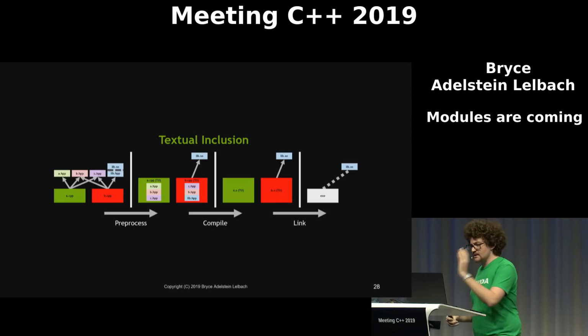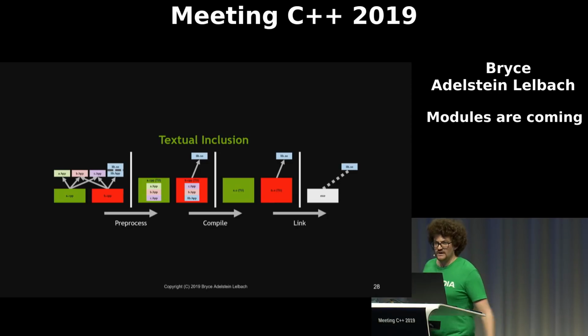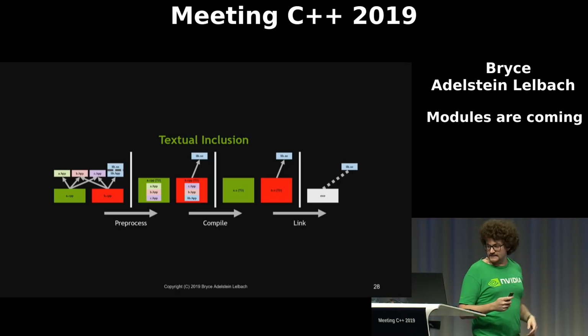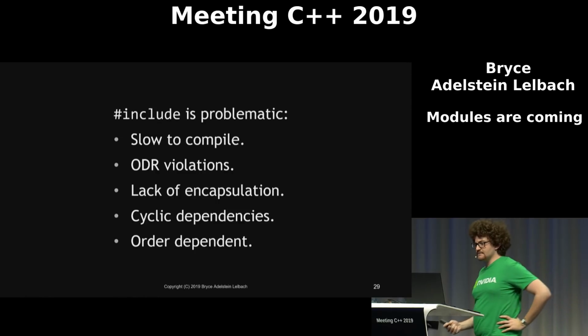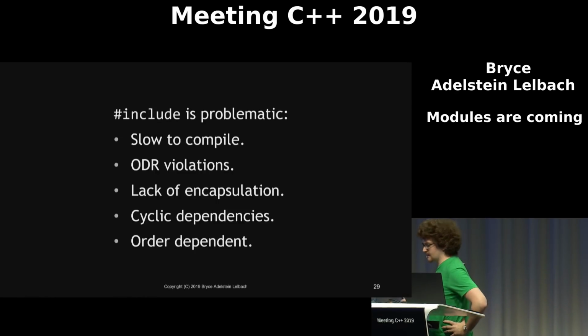We preprocess, we compile, and then we link. Okay, so what's wrong with this model? Why did we spend all this effort standardizing modules? So there's 5 main problems with the textual inclusion model.